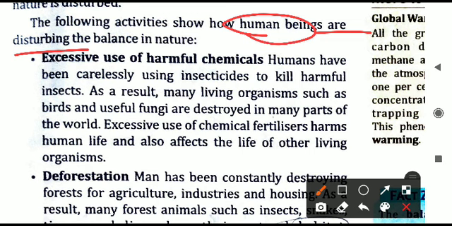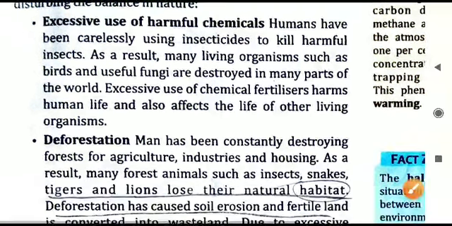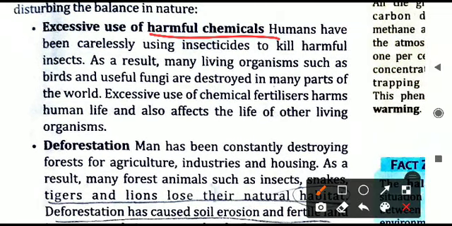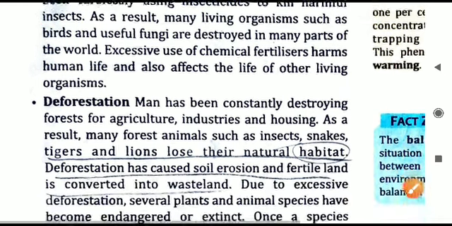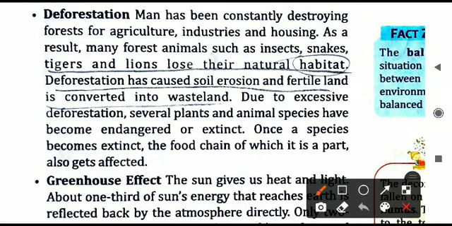Our activities are disturbing this balance in nature. How is it so? First is by using excessive chemicals. Because of this, many organisms are being affected, especially the insects. Now if insects are affected, then what will happen? Insects are the food for the lower carnivorous animals, and ultimately the food chain is disturbed. So even the insects should not be harmed, otherwise they will affect the food chain. Ultimately human beings only will face the consequences.